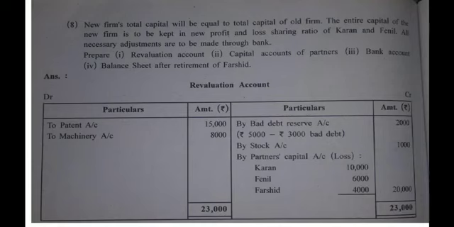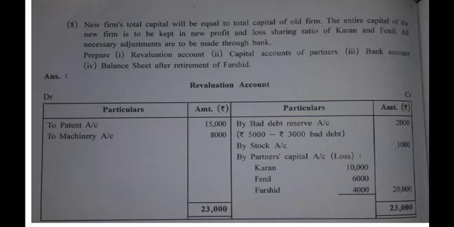Alright. Revaluation account credit side, the very first effect, by bad debt reserve account, 2,000. How? The adjustment says that you are supposed to write off the bad debts of rupees 3,000.